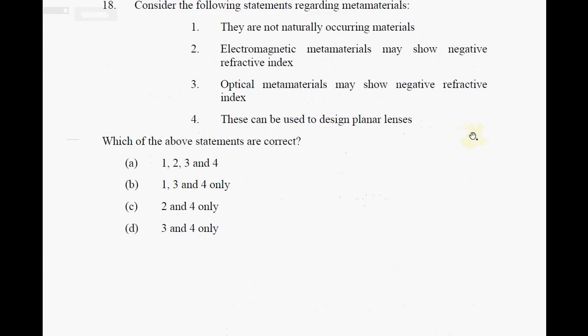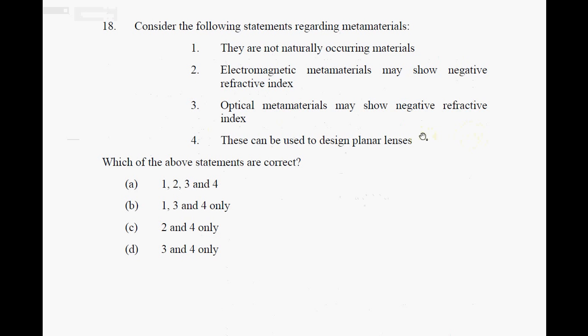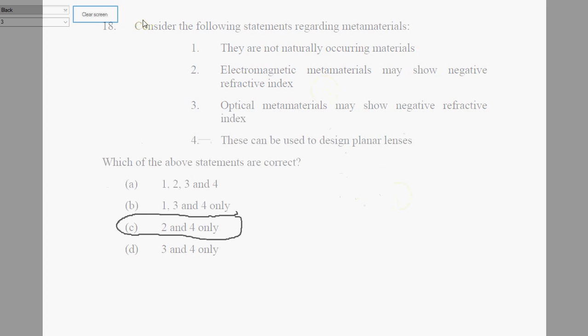Okay. Next question is metamaterials. Metamaterials are materials with a negative refractive index. What do we mean by negative refractive index? Let's give a small example. I think this is something more interesting.